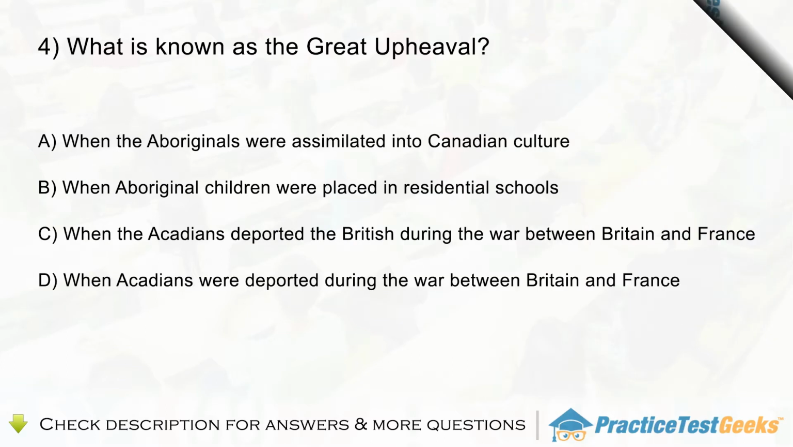Question 4. What is known as the Great Upheaval? A. When the Aboriginals were assimilated into Canadian culture. B. When Aboriginal children were placed in residential schools. C. When the Acadians deported the British during the war between Britain and France. D. When Acadians were deported during the war between Britain and France.